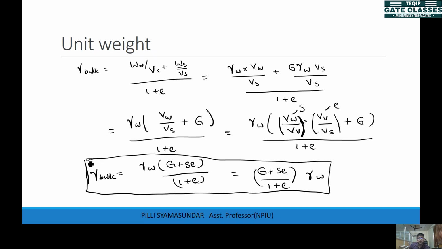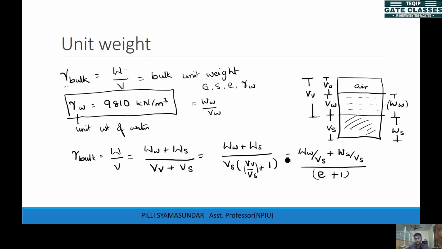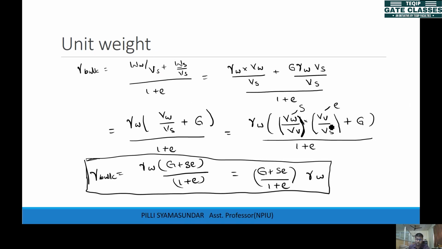See, you generally use this expression for a lot of numericals, but even if you don't remember this expression, you can actually go with the three-phase diagram. You can quickly plot the three-phase diagram and come up with that, so you don't need to worry. If you practice more, you will easily remember this expression.